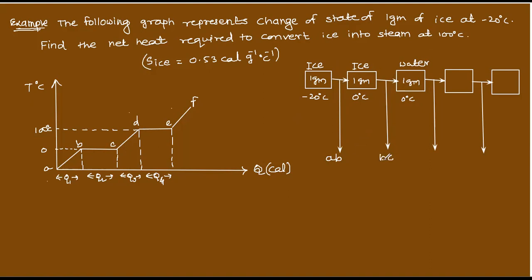What is this for? BC. Next, 1 gram water, what happens here? Boiling condition, right? C to D. Here it is boiling at 100 degrees Celsius. So again here it is water, but this is at how much? 100 degrees Celsius. This indicates which graph? C to D. CD, or C to D, and then next one D to E.